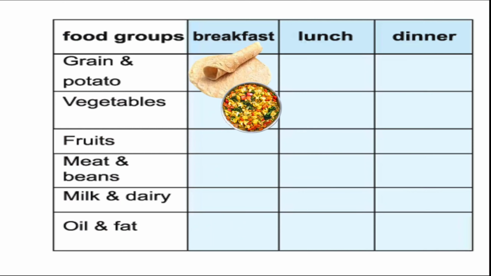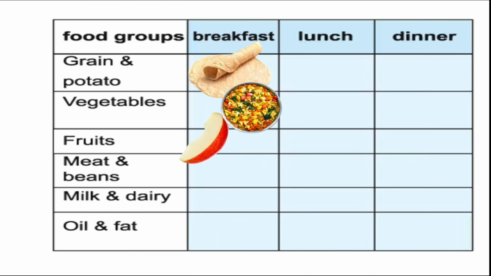Next, for the vegetable, you can choose one single vegetable or a mixed vegetable. So it will provide you with a lot of vitamins and minerals. Try to avoid the potato because potato is also a source of carbohydrate. Next, you can choose a fruit or a slice of fruit. It will also provide you with a lot of minerals and vitamins.